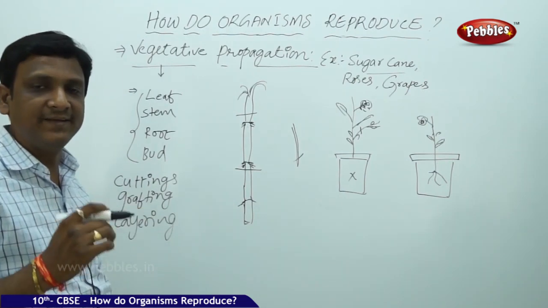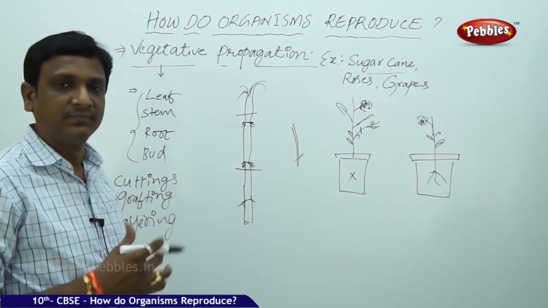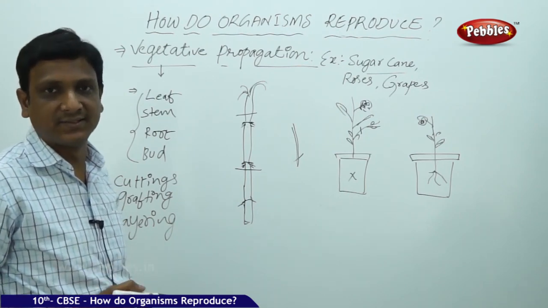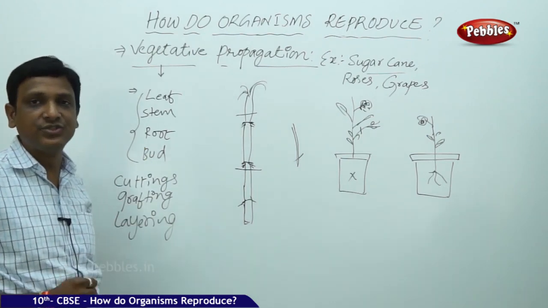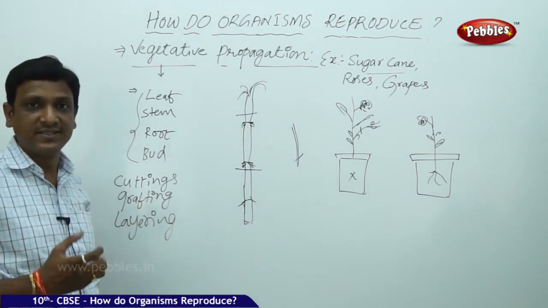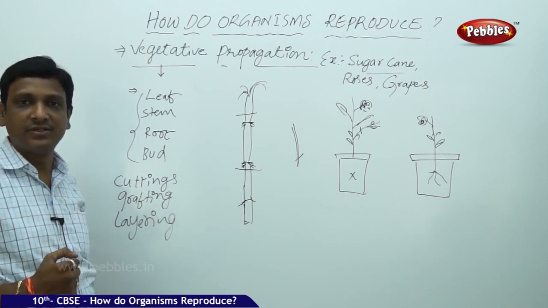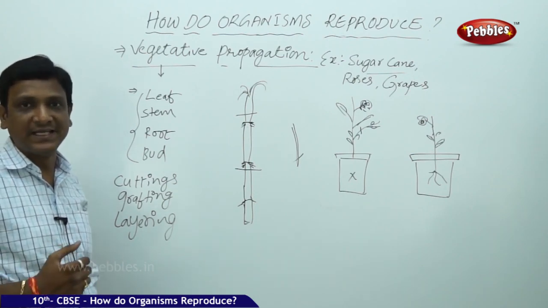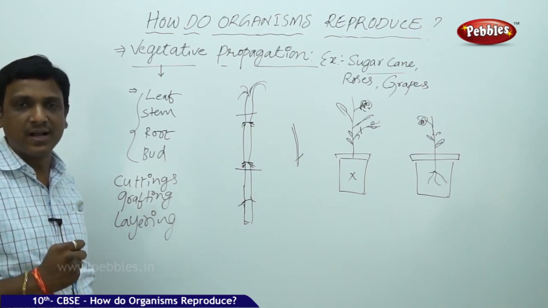Vegetative parts are leaf, stem, root, bud. From these we can get new plants with identical characters. This is the advantage of vegetative propagation, which is widely used in plantations, that is in fruit plantations, vegetable cultivation, and floriculture, the culture of flowers. Flowers also have good commercial importance.